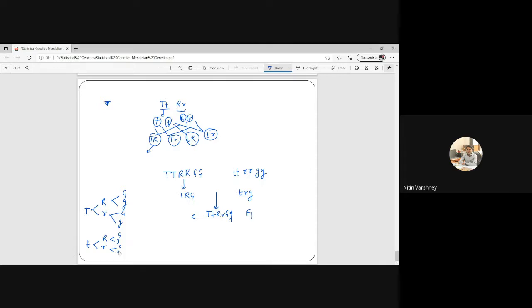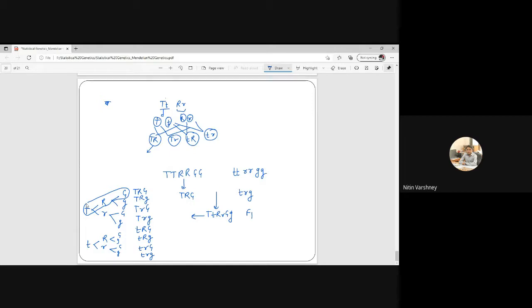So this will be my gametes: TRG, capital T R small g, capital T small r capital G, capital T small r small g, small t R capital G, small t capital R small g, small t small r capital G, small t small r small g.